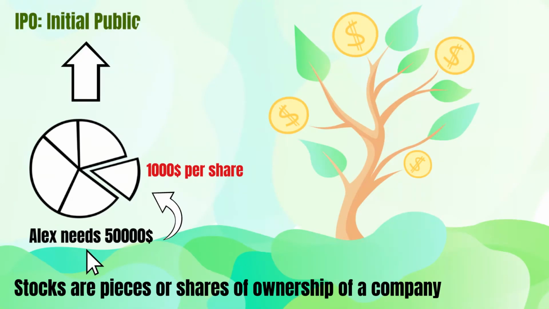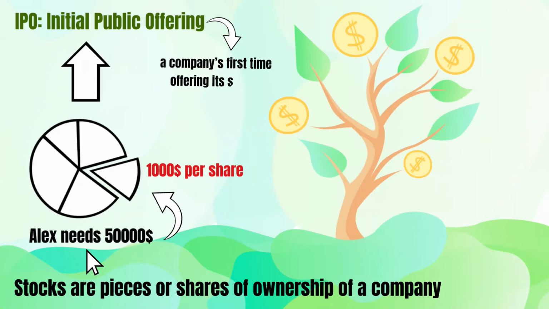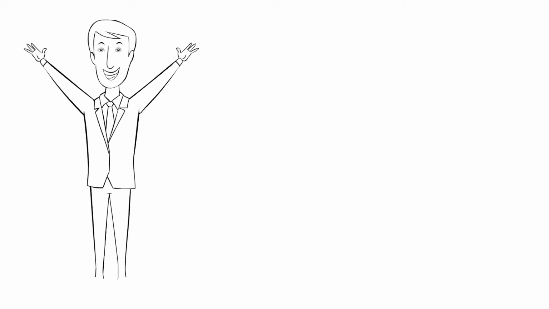This is called IPO, Initial Public Offering, which is a company's first time offering its stocks for sale to the public. After selling the 50 shares, Alex has successfully raised the necessary money to open his business, while giving up 50% of the company's ownership to shareholders.